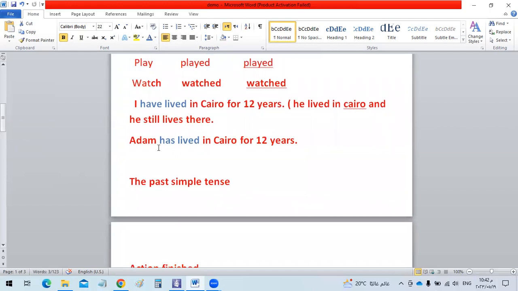Of course, if you want to put these sentences in the negative, you can just add not after the auxiliary or helping verb have or has. So we say, I haven't lived in Cairo for 12 years. Adam hasn't lived in Cairo for 12 years.